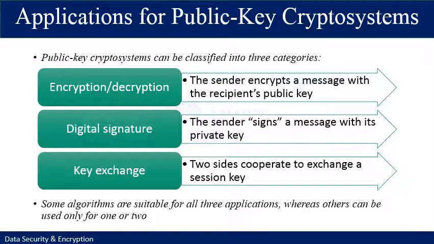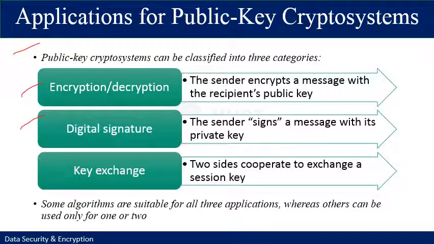In broad terms, public key cryptographic systems can be classified into three categories. First of all, encryption and decryption: the sender encrypts a message with the recipient's public key, and the recipient decrypts the message with the recipient's private key.